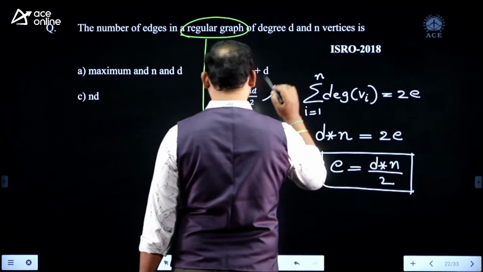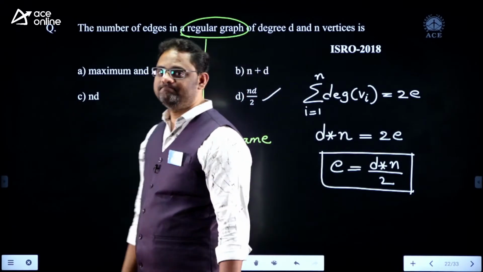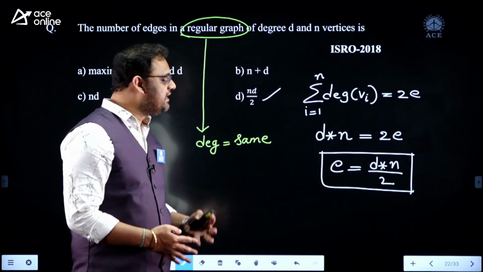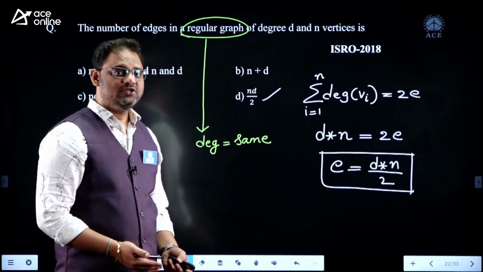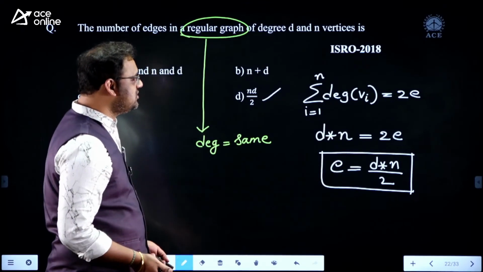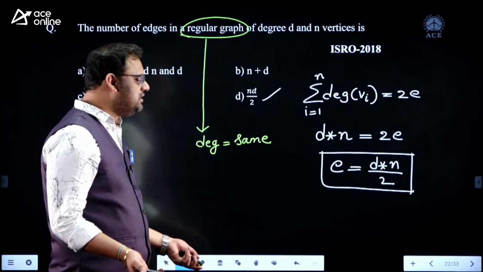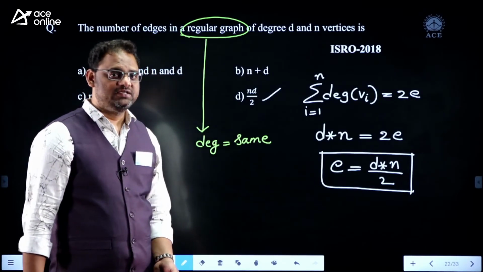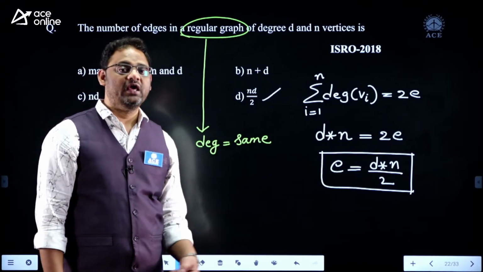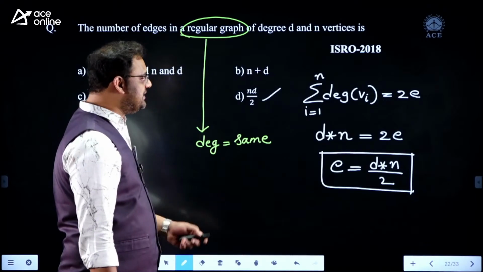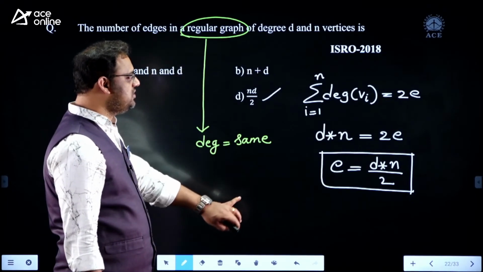Yes, option D is the correct one. My dear, understand and observe the level of the questions, how they are framing. If you observe the level of the questions like this, then you can easily crack the examination. So this ACE series will help you to understand this is the level of the ISRO question.